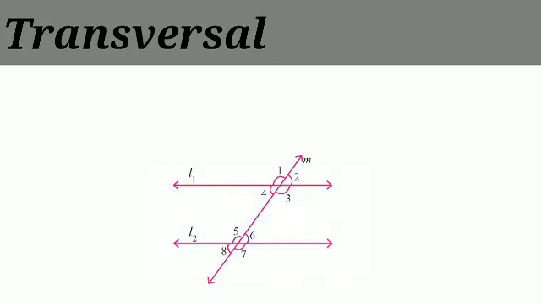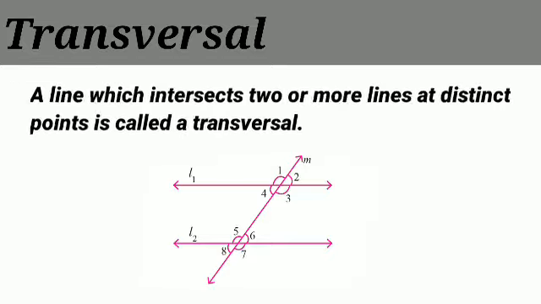In the previous slide, we have discussed about transversal on non-parallel lines. And in this slide, we will discuss about transversal on parallel lines. As you can see in this figure, L1 and L2 are two parallel lines cut by a line M. So line M will be known as a transversal, means a line which intersects two or more lines at distinct points is called a transversal. The two given lines may be parallel or non-parallel.